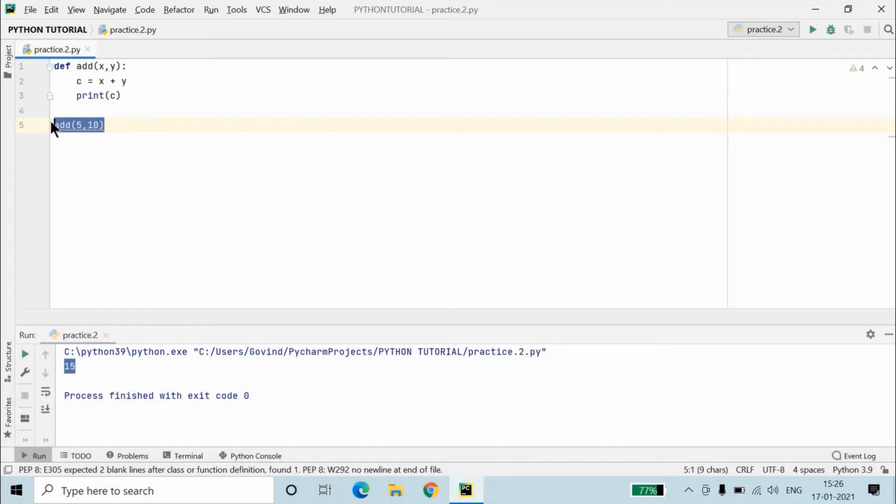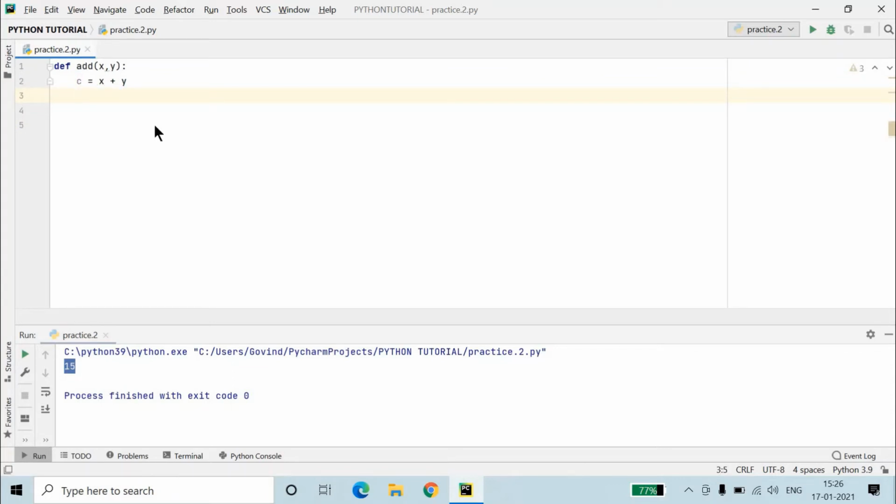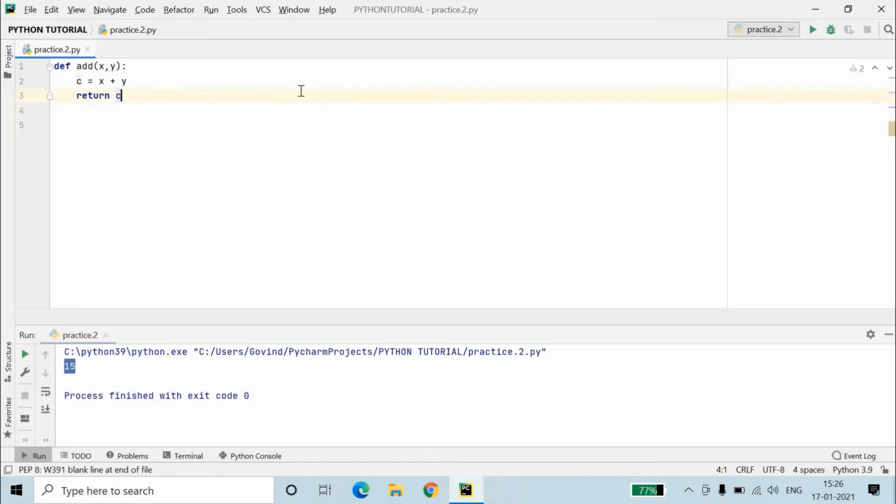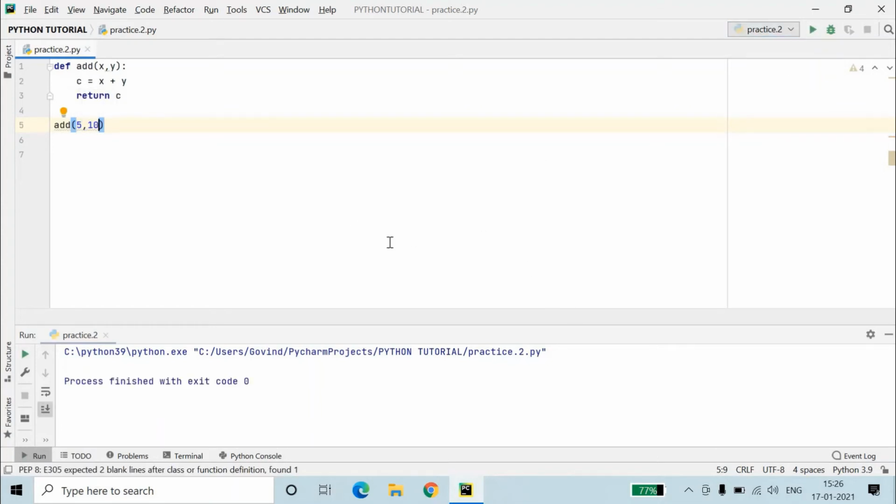Here's a change for you. If I remove this print, there is a keyword you have always heard, return, and you always get confused about what the use of return is. So here I'll tell you. I will simply return the value of c. Now if we call this function with 5 comma 10, you will get no output. Let me run the code. See, you didn't get any output.